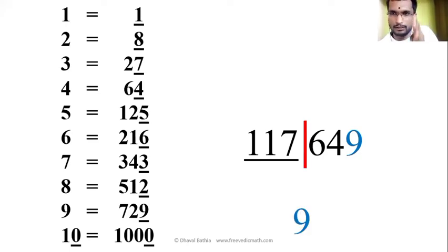I will put a line after 3 digit, going left to right. And then 117 falls where? Between 4 and 5. I will take the lesser, so the answer will be 4. 49 is the correct answer. So the key is there.